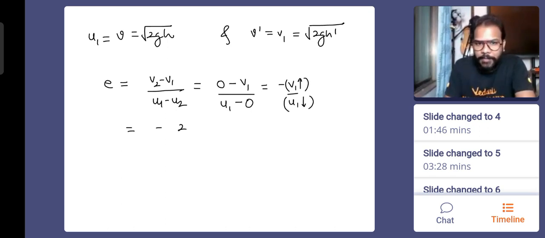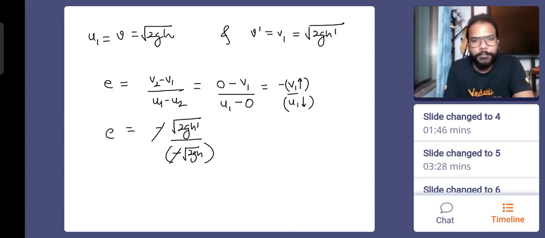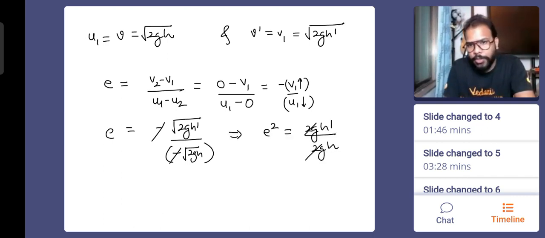So v1 is positive. How much is v1? Square root of 2gh', and this is going to be minus square root of 2gh. This is equal to e. Minus taken care of. Squaring both sides gives me e squared equals 2gh' upon 2gh. 2g and 2g get cancelled. h' comes out to be e squared h.